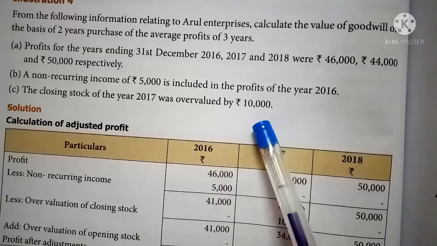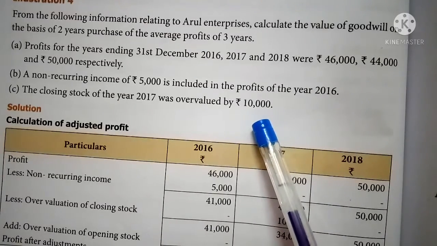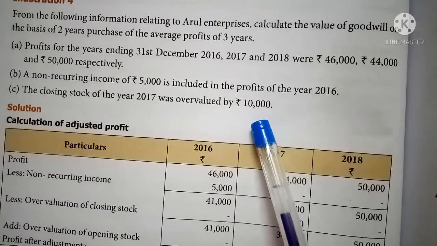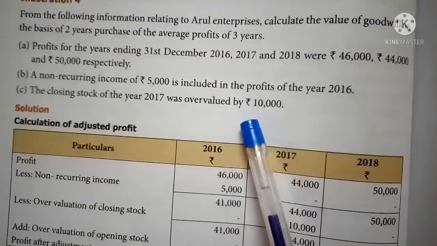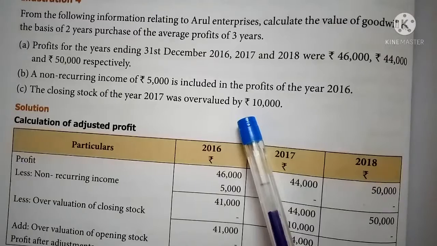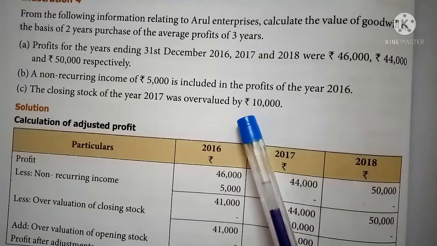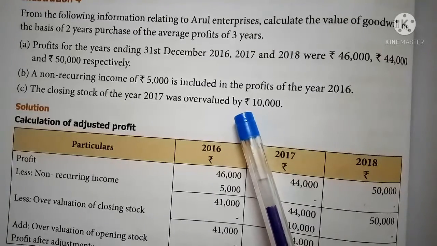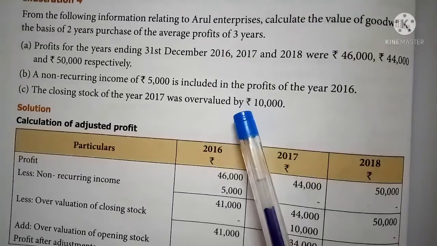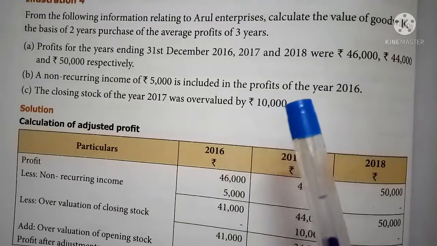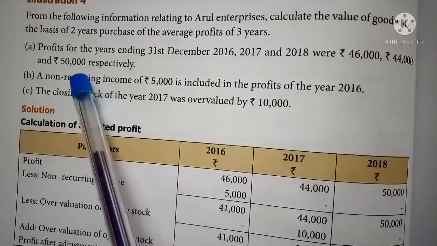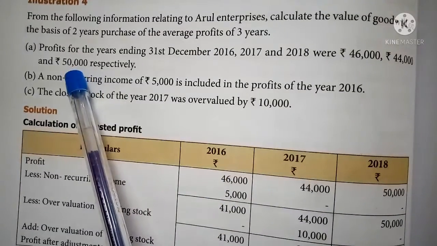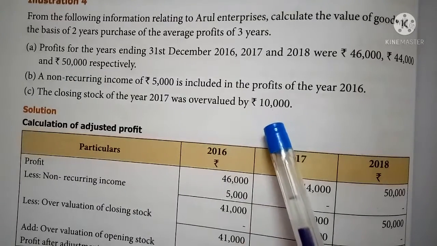And one year's closing stock will be the next year's opening stock. So the 2017 closing stock will be the opening stock for 2018. If opening stock is overvalued, profit will be shown as a lesser amount. So this overvaluation of opening stock will be added to the 2018 profit, that is 50,000 plus 10,000.